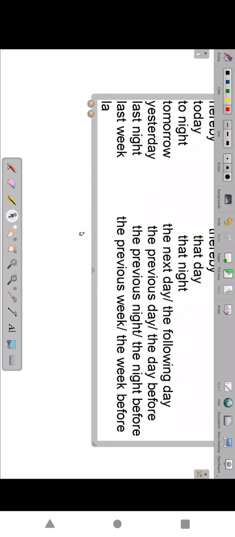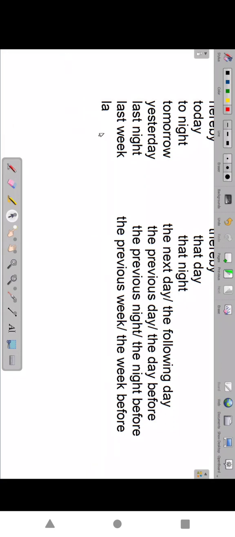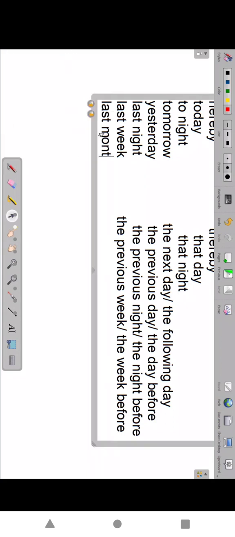Last month changes to the month before or the previous month.